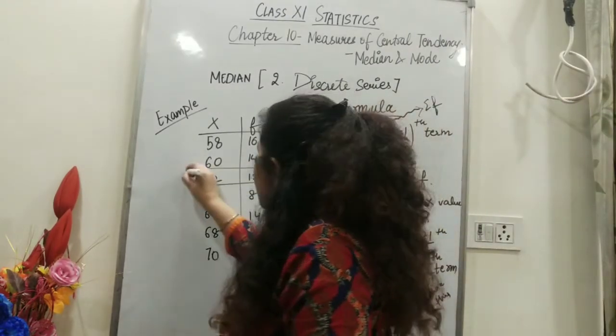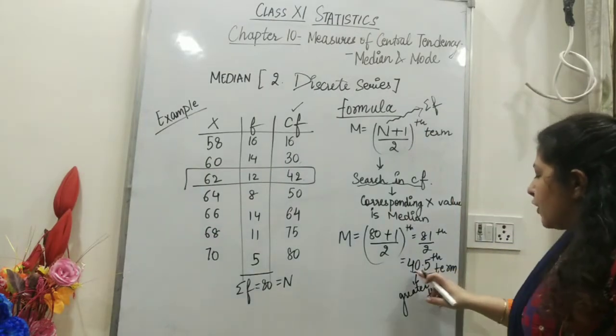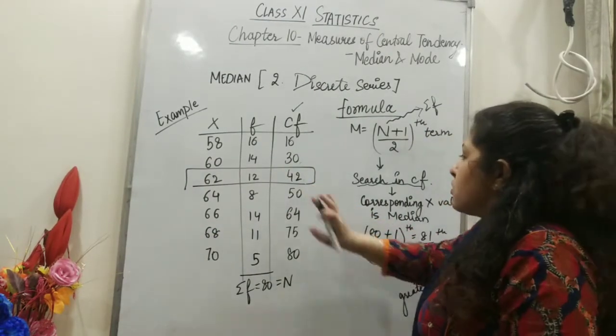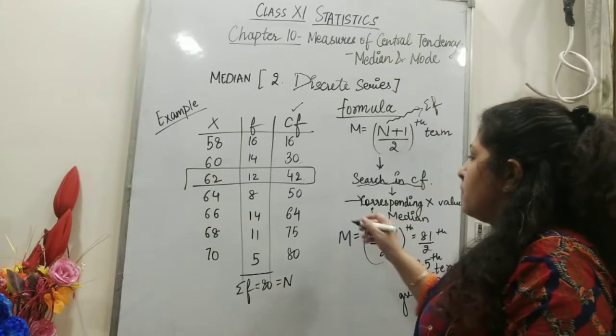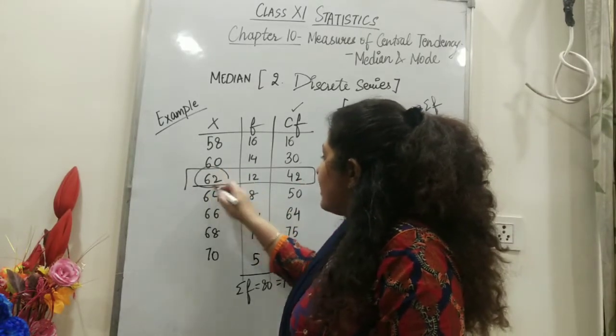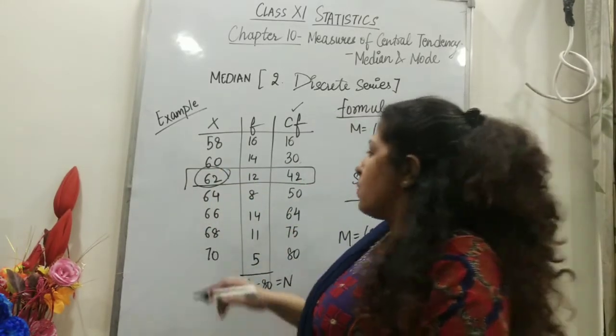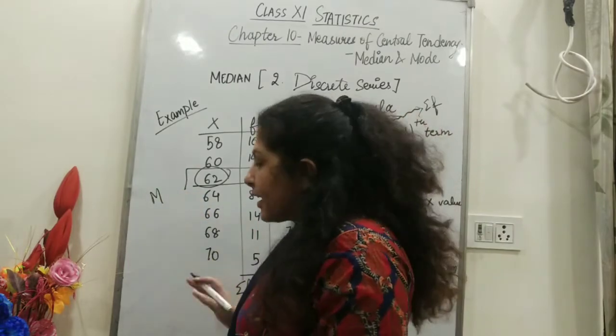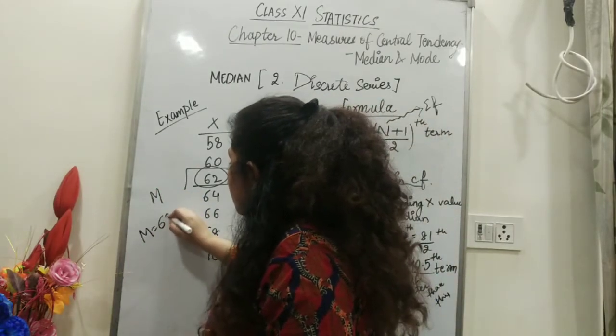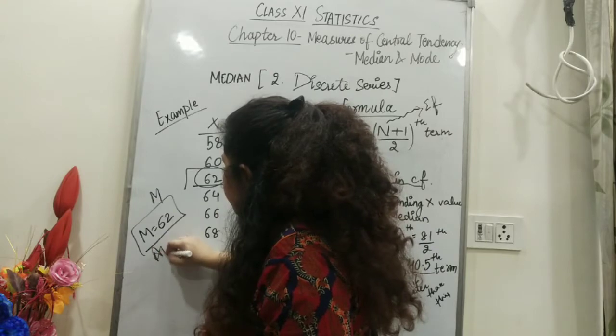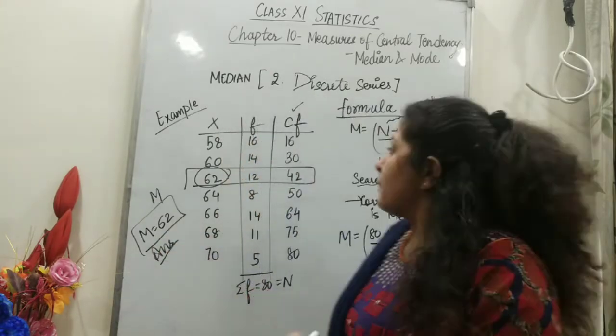So this is my important point. 40.5 is here, 42. So we have chosen it. The corresponding x value, that is 62, is my median. So nothing else to do, median is 62. Answer. Any doubt? I repeat once again.